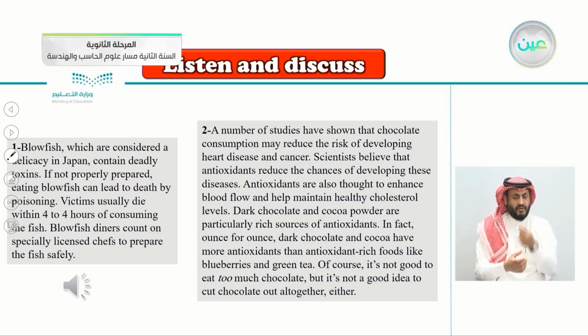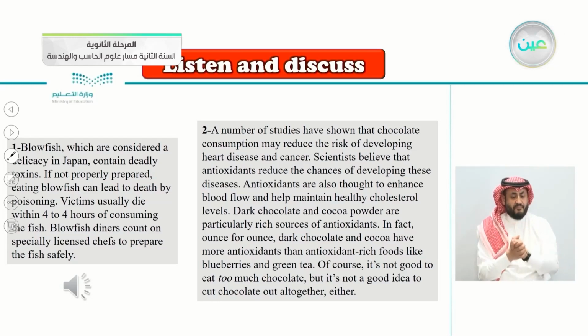2. A number of studies have shown that chocolate consumption may reduce the risk of developing heart disease and cancer. Scientists believe that antioxidants reduce the chances of developing these diseases. Antioxidants are also thought to enhance blood flow and help maintain healthy cholesterol levels. Dark chocolate and cocoa powder are particularly rich sources of antioxidants.